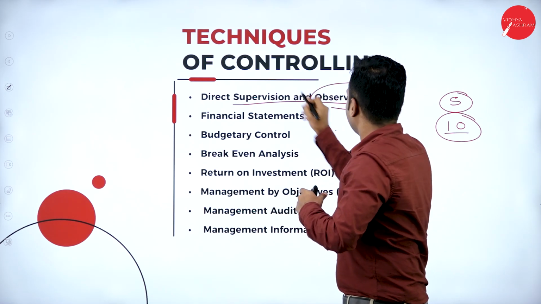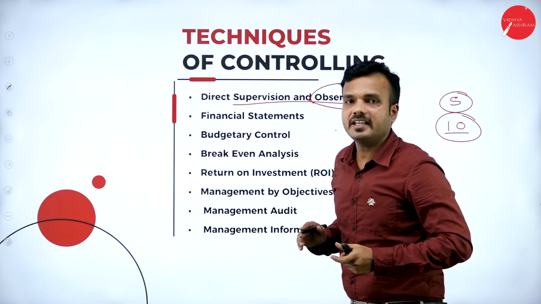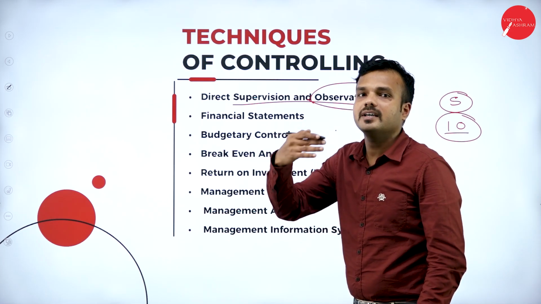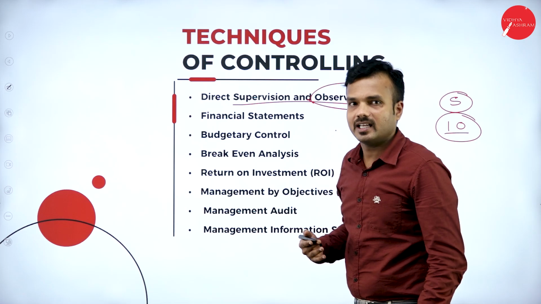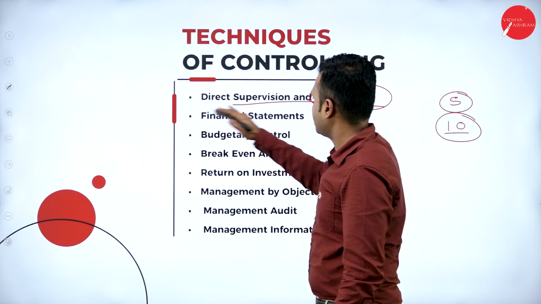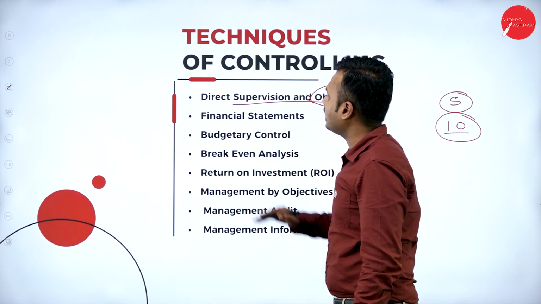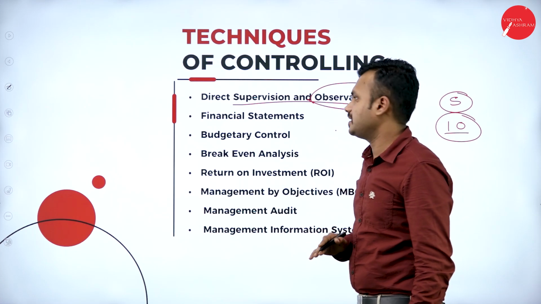He must keep observing and monitoring them so that they give their best performance for the accomplishment of organizational objectives. Hence, this is one of the oldest techniques used in organizations.